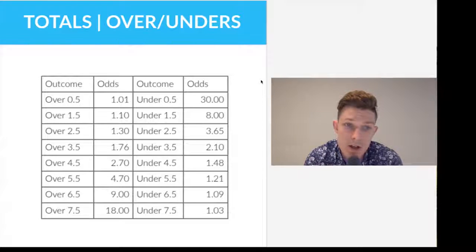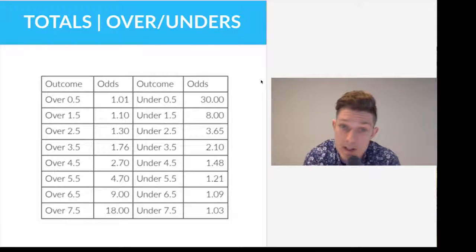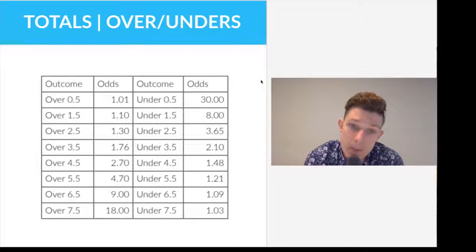We can place a bet on, for instance, over 1.5 goals at 1.10 in odds. That would imply that if the game ends with either team winning by 1-0 or the game ending in a 0-0 draw, we would lose the bet. For any other outcomes of the game, we will win the bet. Alternatively, if we place the bet on under 1.5, if the game then ends with either team winning 1-0 or in a 0-0 draw, then we will win the bet.